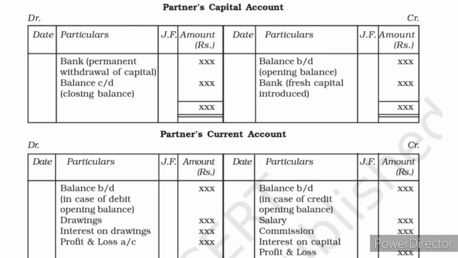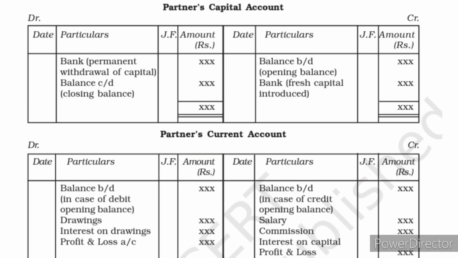So the first difference is how many accounts will be prepared in fixed capital account. Two accounts will be prepared: one is the partners' capital account and another is the partners' current account. All the current activities and adjustments will be treated in the partners' current account, but the partners' capital account will remain the same, and no changes will happen in the partners' capital account in the fixed method.